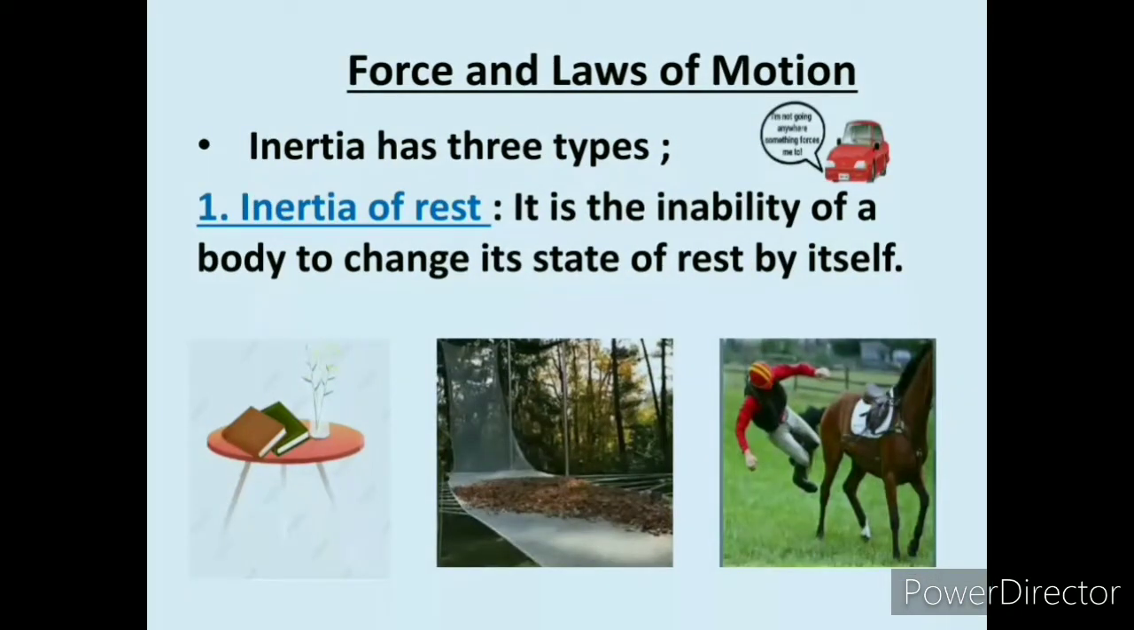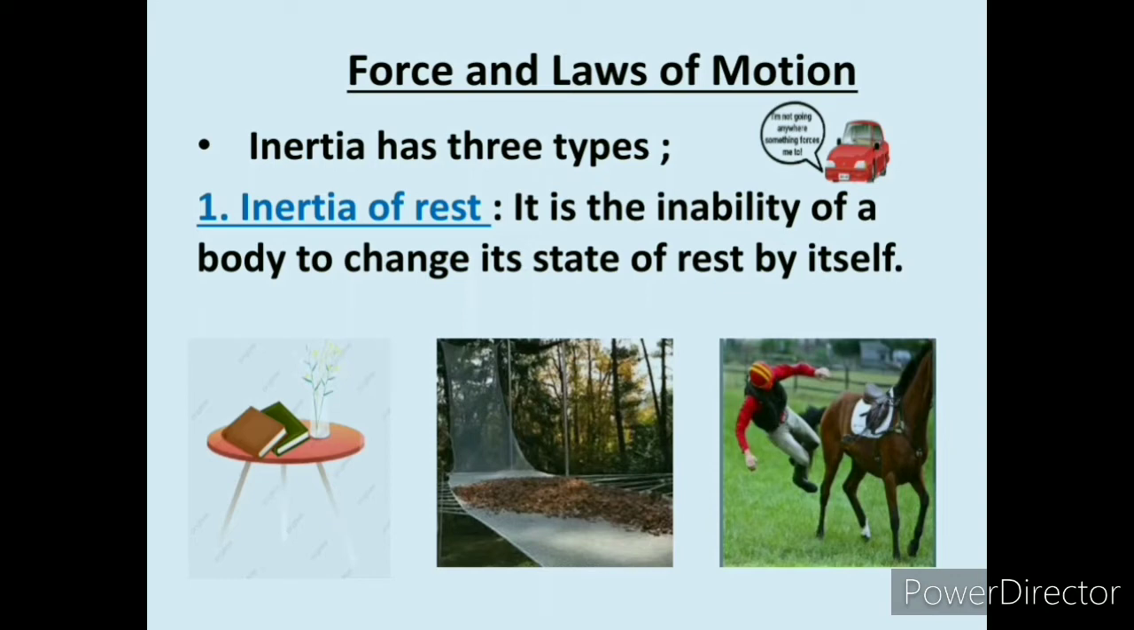Inertia has three types. Inertia of rest. It is the inability of a body to change its state of rest by itself. That means a body at rest remains at rest and cannot start moving on its own. For example, the books placed on a table remain at rest until we apply some force on them.